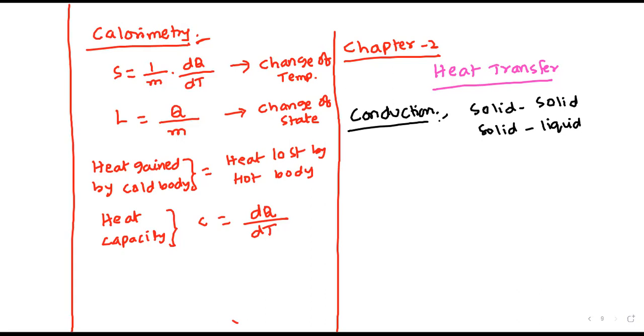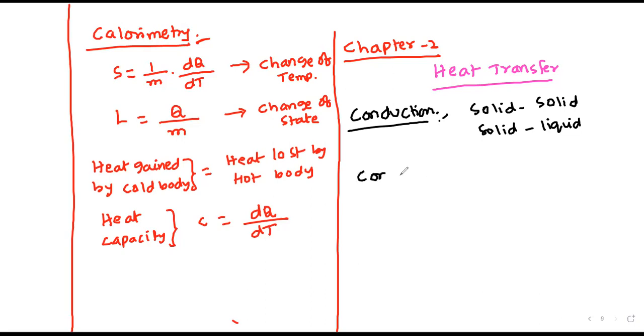Whenever I am heating the container, heat will be transferred from the container to the milk, that is from solid substance to the liquid substance. This type of transmission of heat is called conduction.